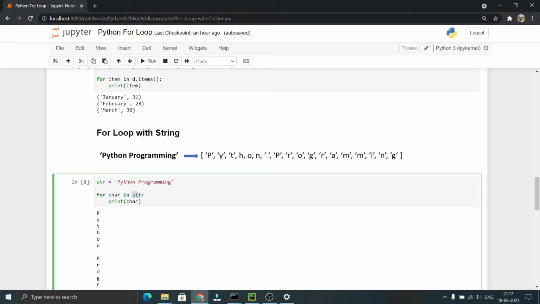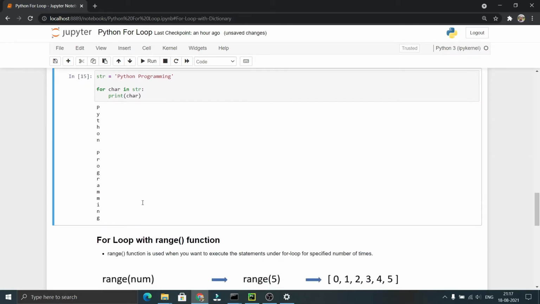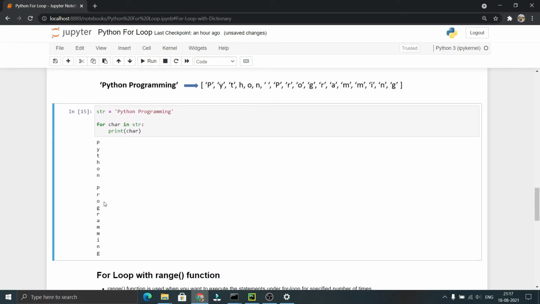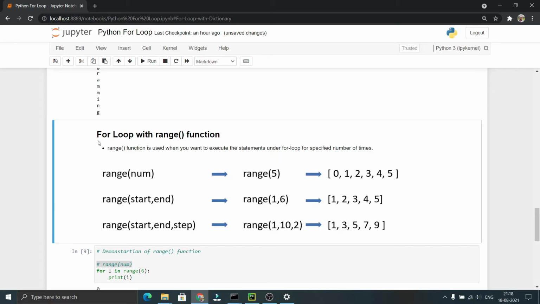This str will be internally treated as a sequence of characters like this. As the for loop will be iterating over the sequence of characters, it will print these characters in each iteration one by one. By executing this code, you can see that it is printing character by character until it prints the complete string. Now we will see the range function in combination with for loop.